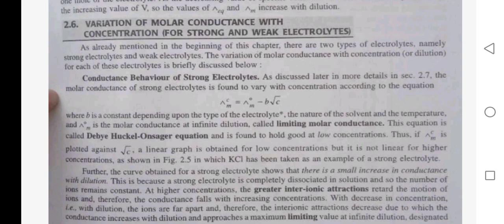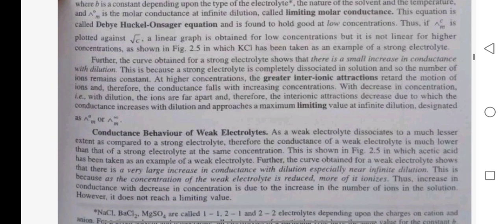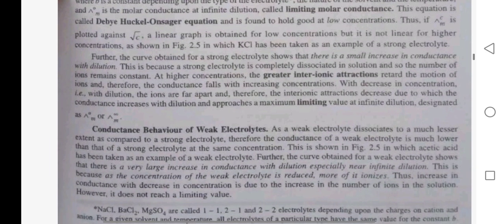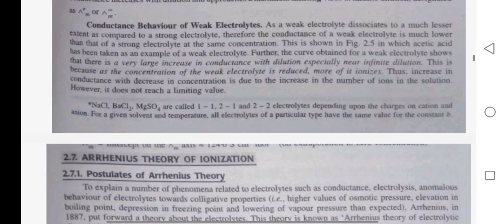With decrease in concentration on dilution, the ions are far apart and therefore the interionic attraction decreases, due to which the conductance increases with dilution and approaches a maximum limiting value at infinite dilution, designated as Λ°m or Λ∞m. Conductance behavior of weak electrolyte.